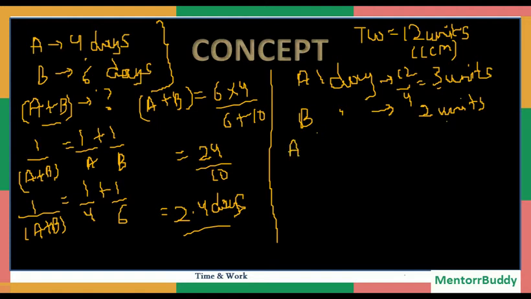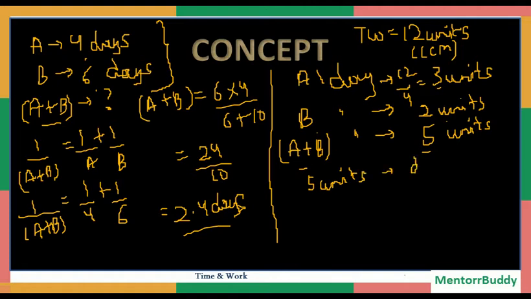If A and B both are working together, they will finish 3 plus 2, that will be 5 units of work. So A and B together finish 5 units of work in 1 day. So 1 unit of work will be finished by them in 1 by 5 days.